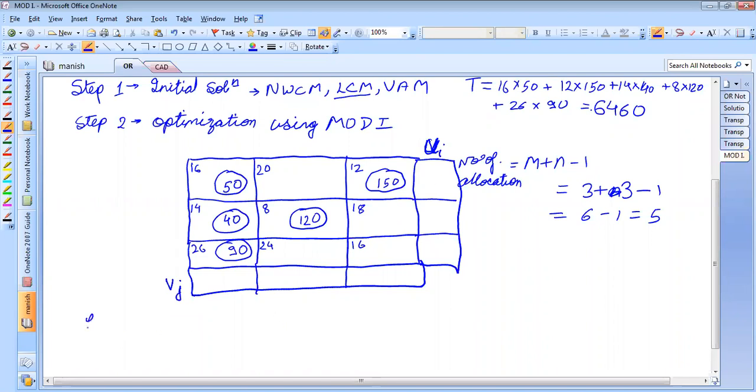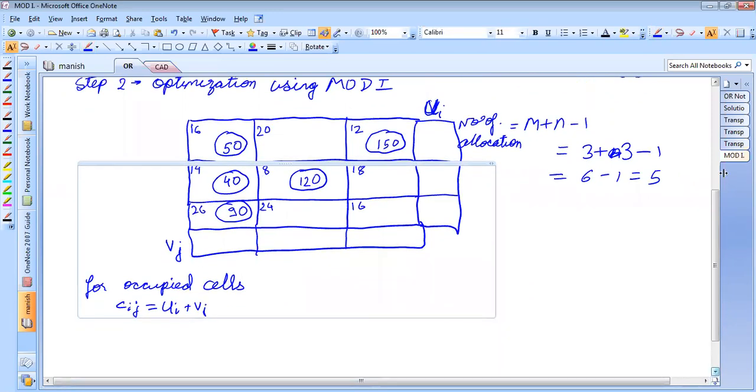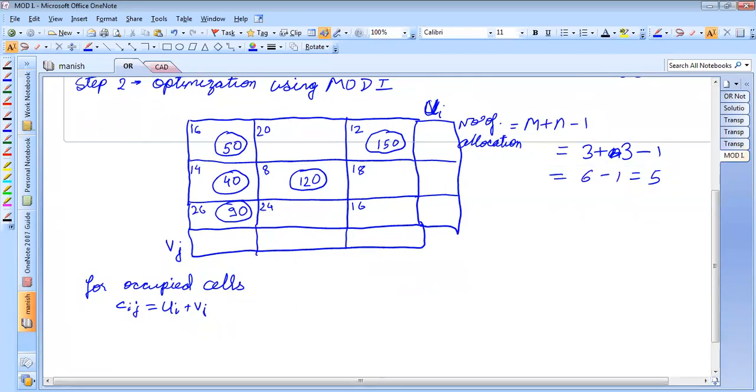So now for occupied cells, we have Cij is equal to Ui plus Vj. Any doubts up to this point? Any doubt, students? Because up to this point it is important. So if there's any doubt, ask me now.